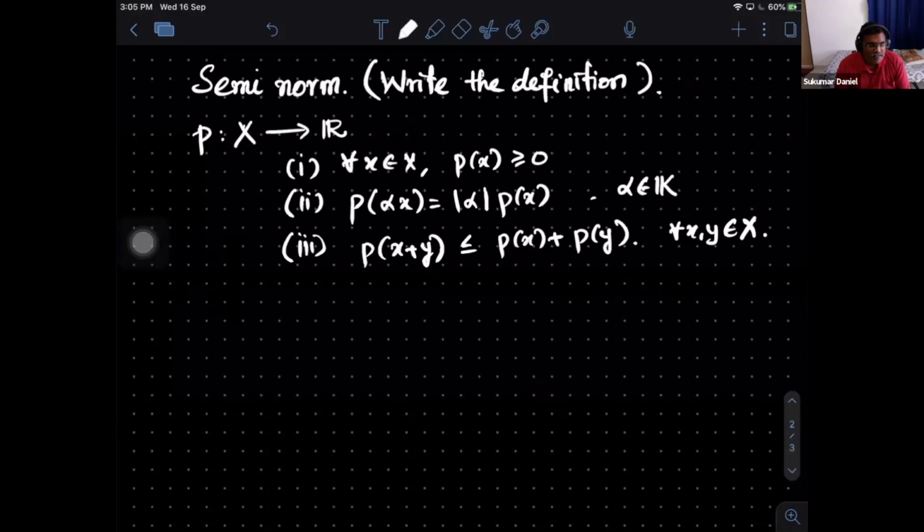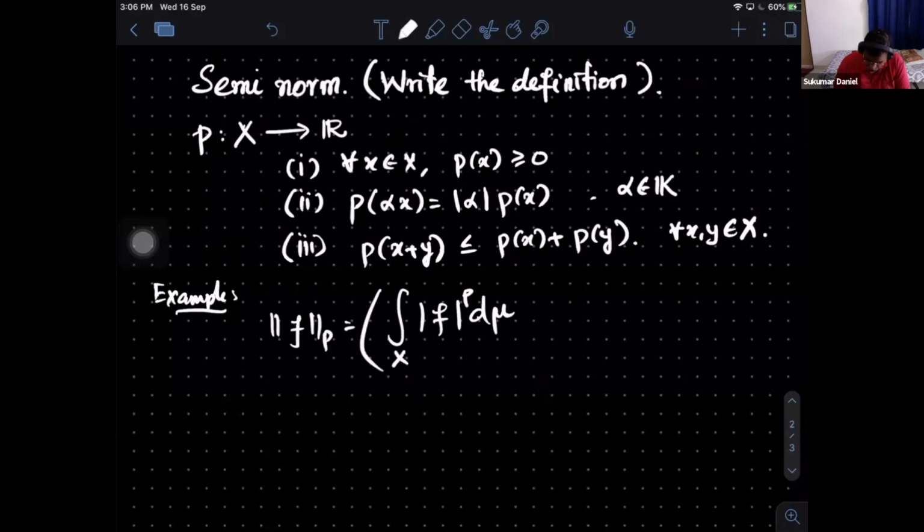And is it clear that yesterday what we defined, in the case of measurable functions, we defined the norm p. That's the integral of mod f to the power p d mu over the space X, the whole to the power 1 by p.